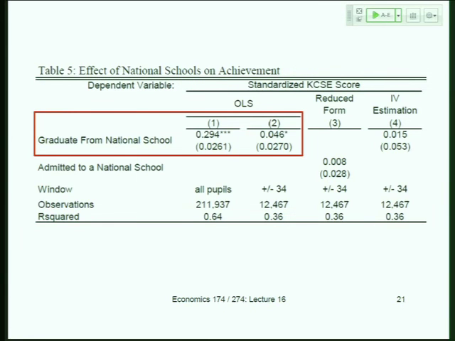Yeah? Is it because the transfers of people falling below the threshold are really close to it, and the actual function? Exactly. So people here are in the window, but we know some of them actually got into a national school. And what this is suggesting is the people who got into a national school may be a little different than those who were admitted. So this is graduating from national school. So those who graduate are different from those who just are admitted.